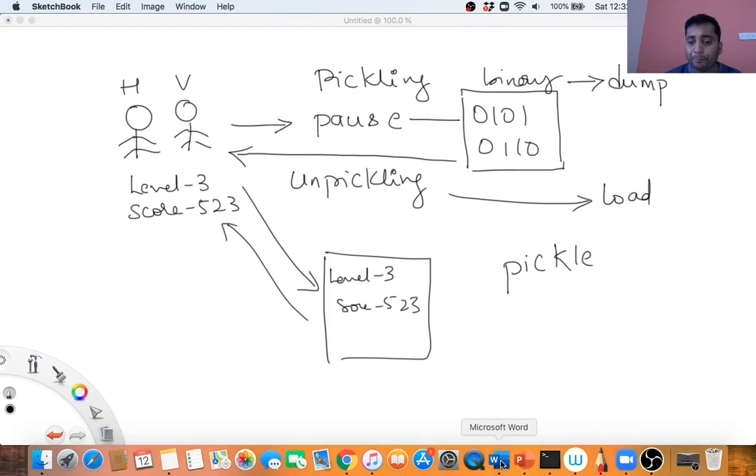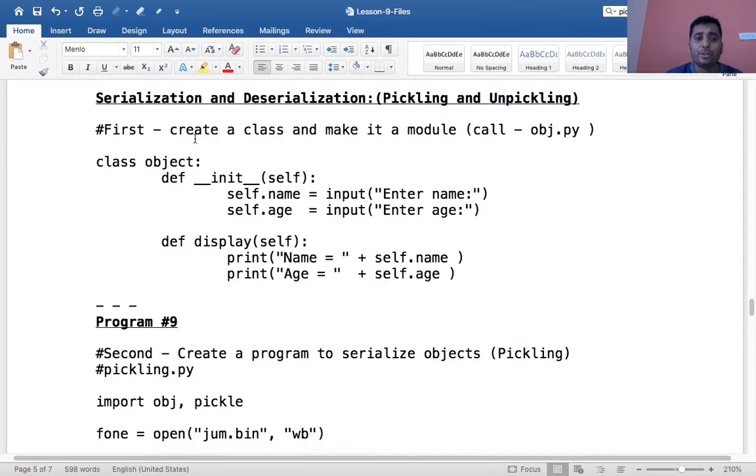Let me show you a program. As you can see, it's given in the material, lesson 9, files chapter. I'm creating a class, and the objects of this class are what I will be pickling and unpickling. Whenever I create an object of this class, the constructor will run and ask you to enter the name and enter the age. The moment you give name and age, this entire object is constructed. In this example I would be creating 3 objects, so that I can do the pickling for 3 objects, and later the unpickling for the 3 objects.